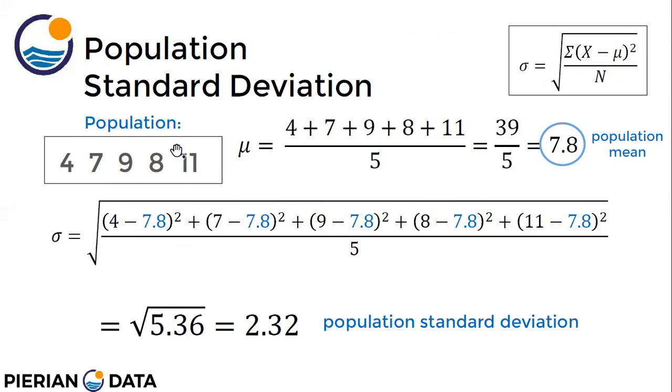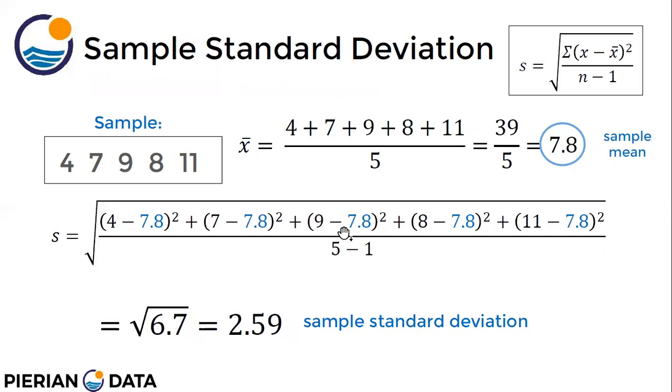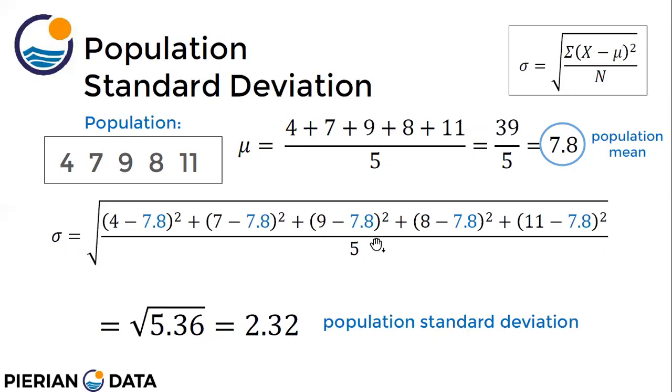Or if you want to talk about the population standard deviation, it is the same, but instead of dividing by n minus 1, 5 minus 1, I divide by n, 5, right? Because this is the only difference.